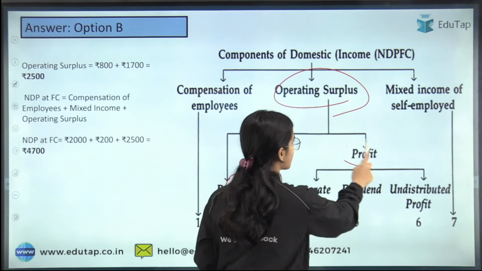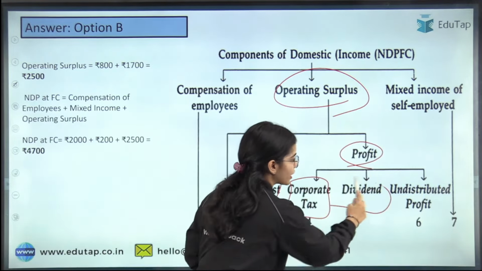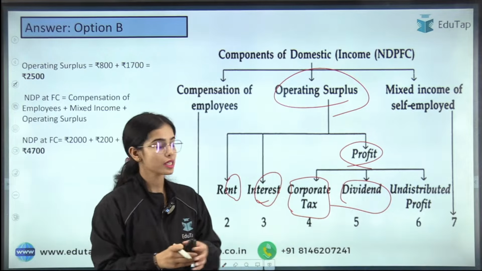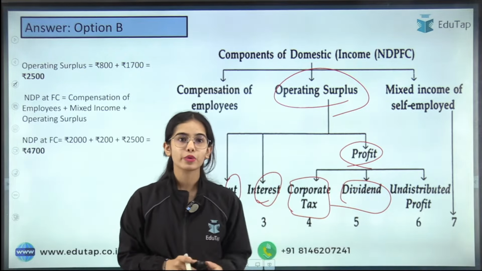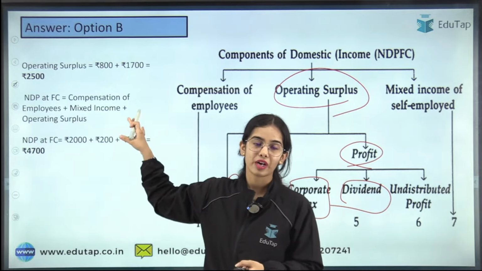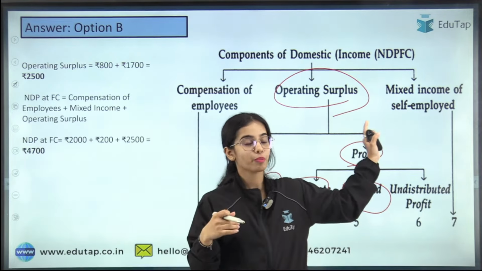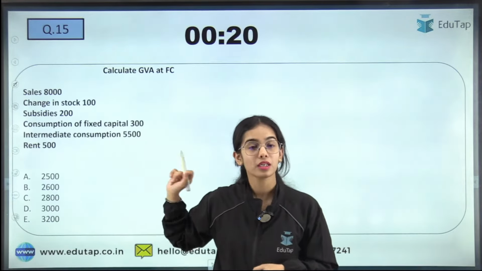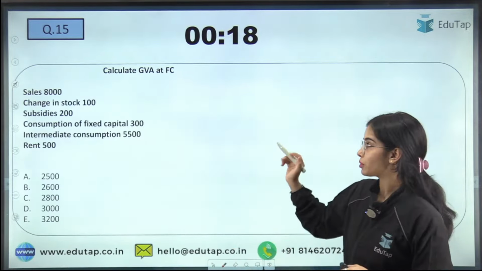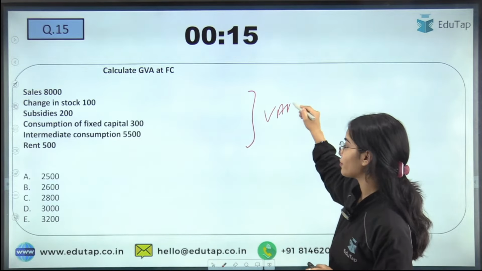So this is operating surplus. Now profits is divided into 3 parts: the undistributed profits, dividend and corporate tax. So when you add all of this up, you get the operating surplus of 2500, and if you add compensation of employees and the mixed income, you get to the NDP at FC. Clear? Okay. Next question is from the value added method.